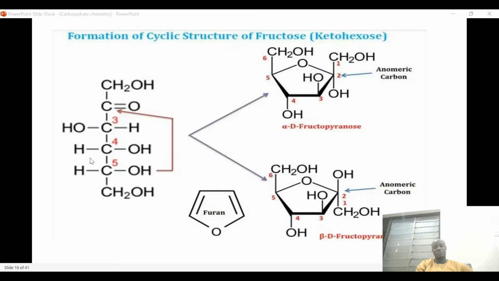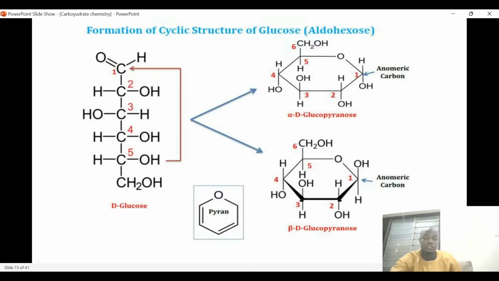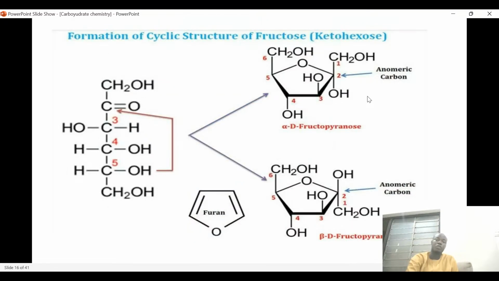Someone is asking what the difference is between alpha and beta. Look at this structure here. This one is for glucose, that is glucofuranose. In the case of alpha, the OH here is pointing down, while in the case of beta, the OH group is pointing up at carbon 1, the anomeric carbon.